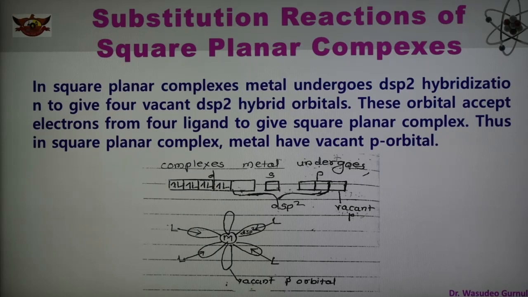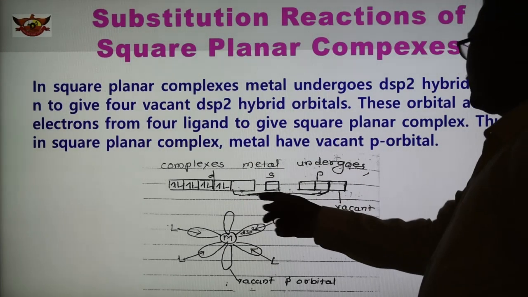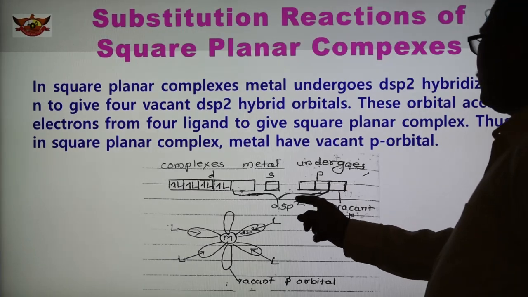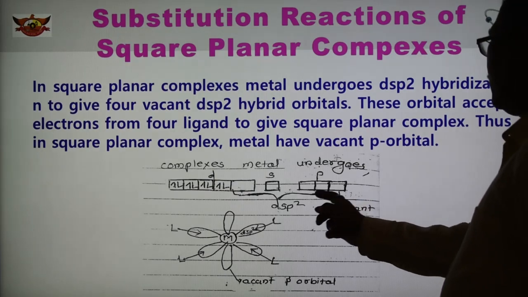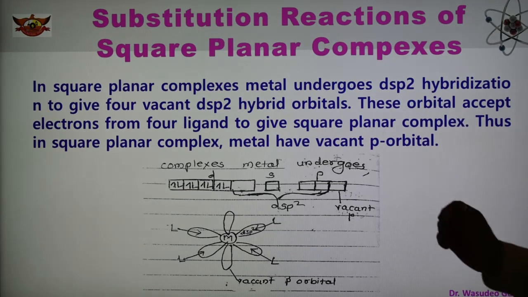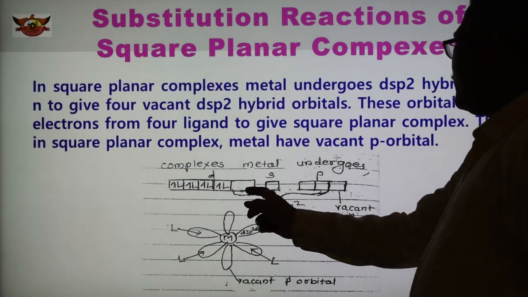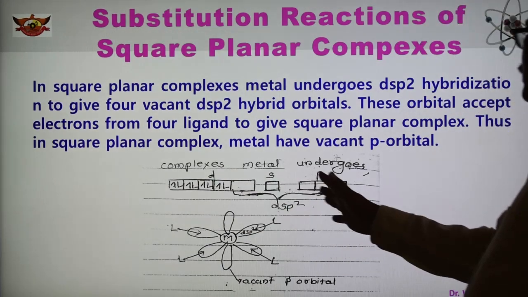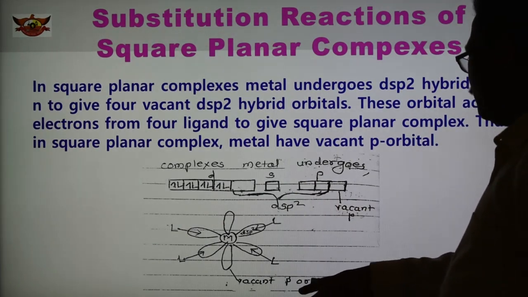Here it is shown how the complex of the metal undergoes dsp2 hybridization. This is d, s and p orbital. These are the vacant orbitals d, s, p2. These dsp2 are the 1, 2, 3, 4 hybrid orbitals, and the last one is the vacant p orbital. This dsp2 has the electrons here, and when there is dsp2 hybridization, the square planar geometry of the complex results.